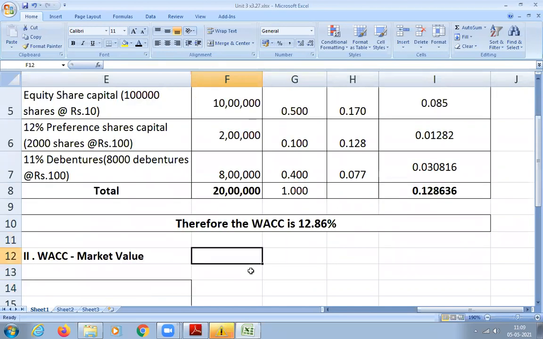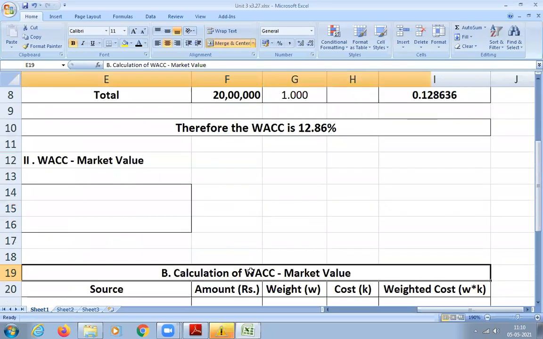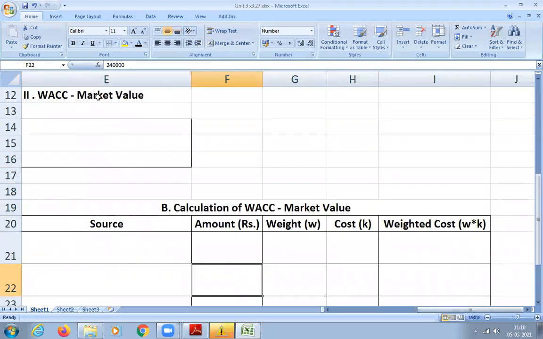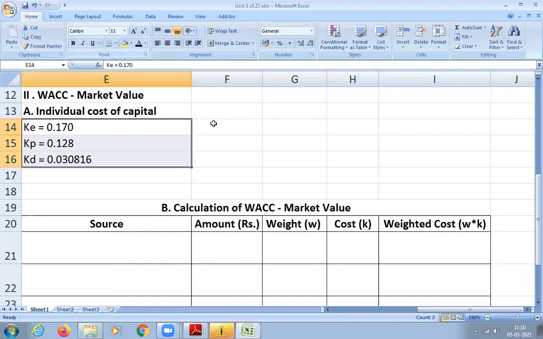What is the next step? What else is asked to calculate? Market value. Now we have to calculate market value. So again, for market value, should we calculate the individual costs of capital again? Cost doesn't change, sir. Very good. I've been telling you from the previous questions also, the cost will not change. You can keep it the same. But what will change? The proportion.